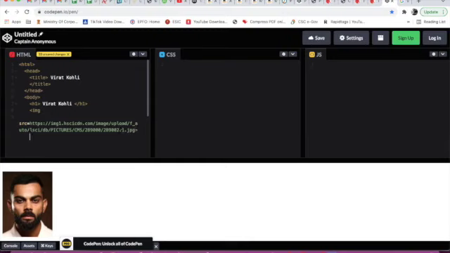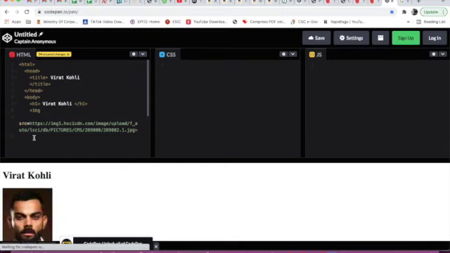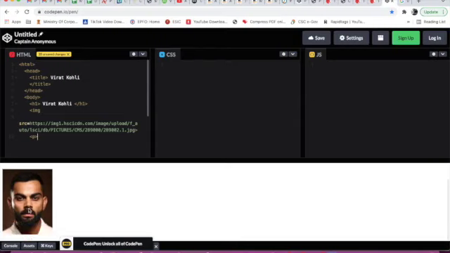Now I will give an enter like this. Now we are working on line number 10. Yeah. Now I will give p. P means paragraph. It means this is heading, this is image. Heading is Virat Kohli. So we will give an image of Virat Kohli. So who is Virat Kohli? What does he do? For that we will give a paragraph about him. Okay. Now I have given the P paragraph.